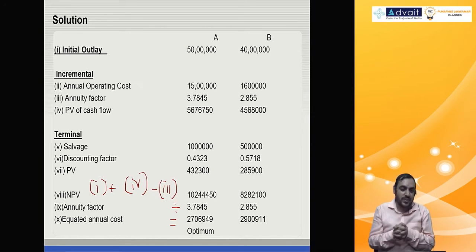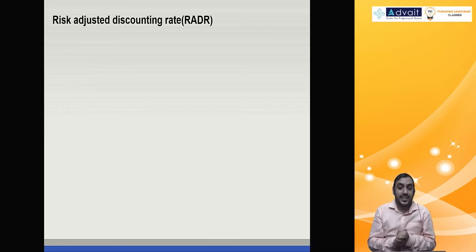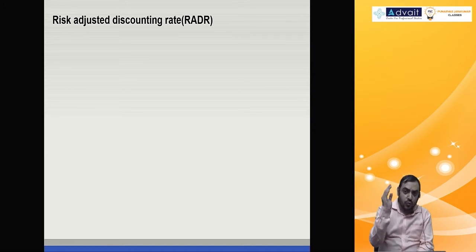Same thing applies for business also. It's not sufficient to compute the element of profit of the business. It's also very important to incorporate the element of risk. And one of them is risk adjusted discounting rate. Various methods are there to incorporate risk. None of them are best. We are having different methods for different situations. One of them is RADR, risk adjusted discounting rate.